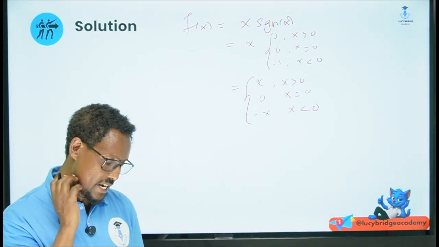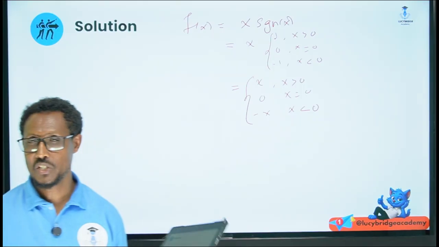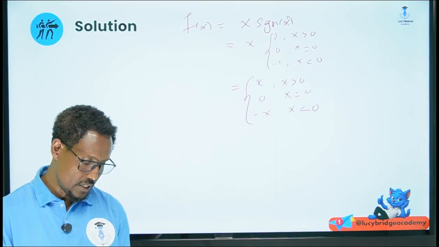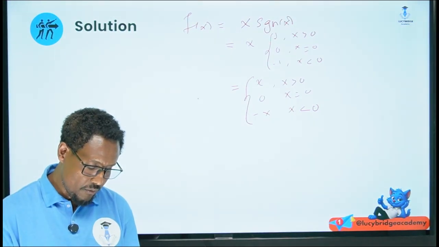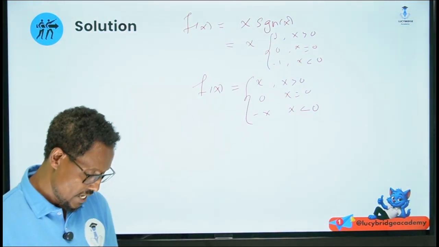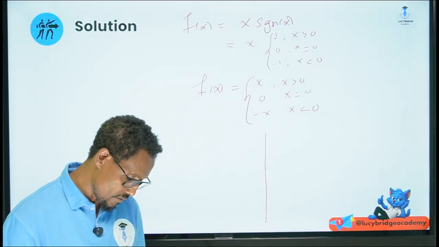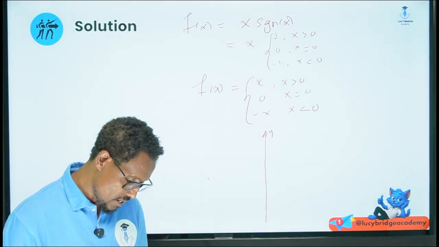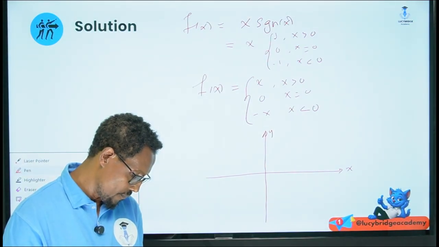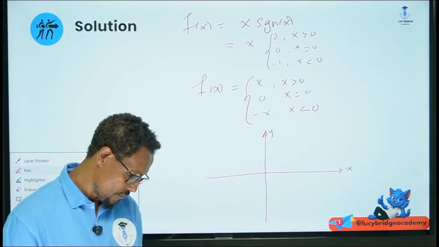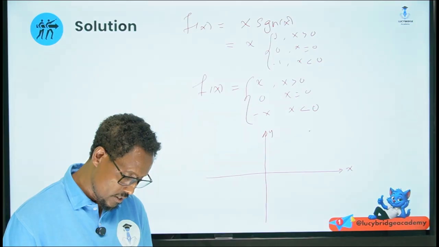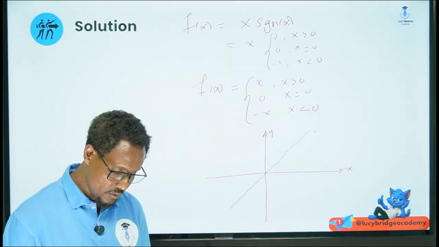Now try to remember the lines y is equal to x and y is equal to minus x, what their graphs look like. It is enough to remember that. Now let me show you f of x, which is equal to x. What do you mean by y is equal to x or f of x is equal to x? What does the graph look like? Y axis, x axis. Now let me show you the graph. This is the line y is equal to x.